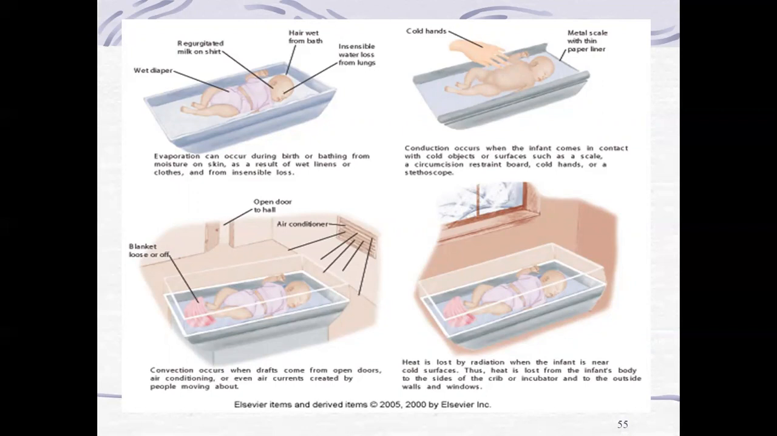Then radiation. Heat is lost by radiation when the infant is near a cold surface. Thus heat is lost from the infant's body to the sides of the crib or incubator and to the outside wall and windows.